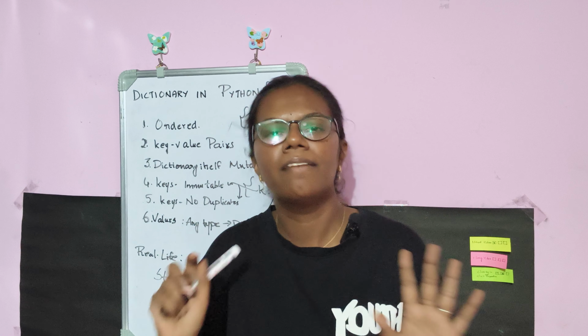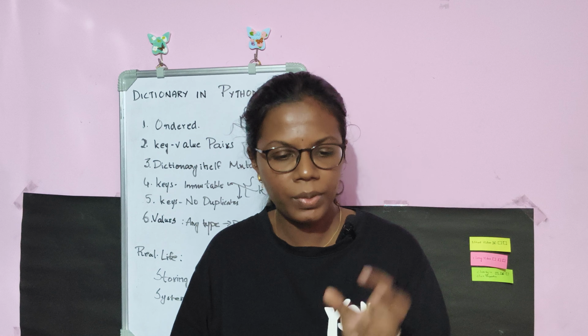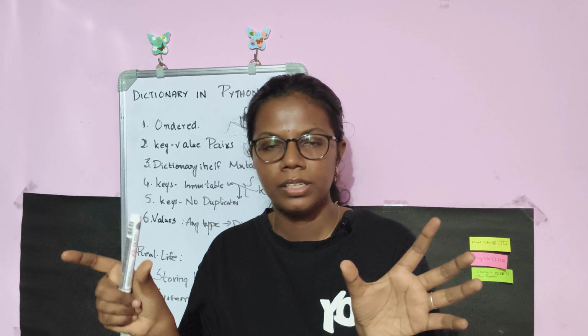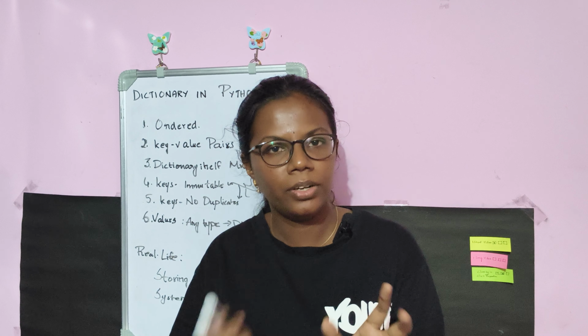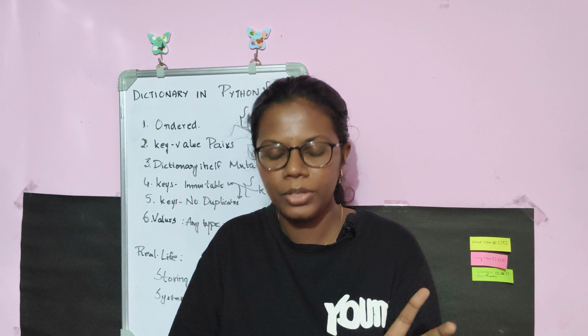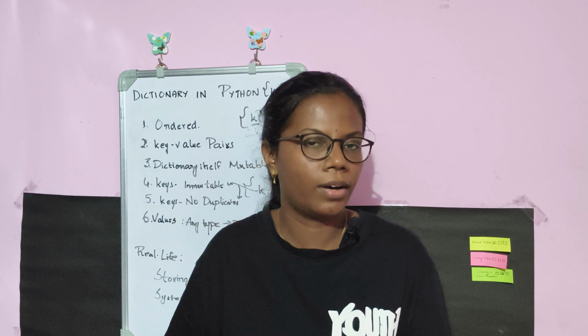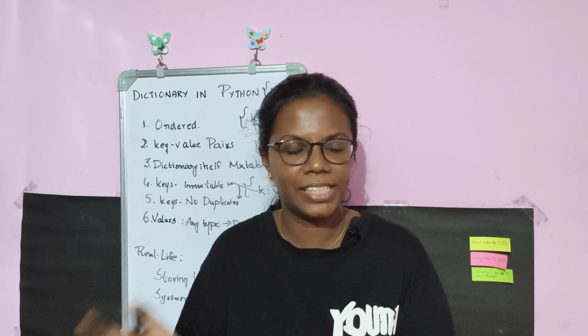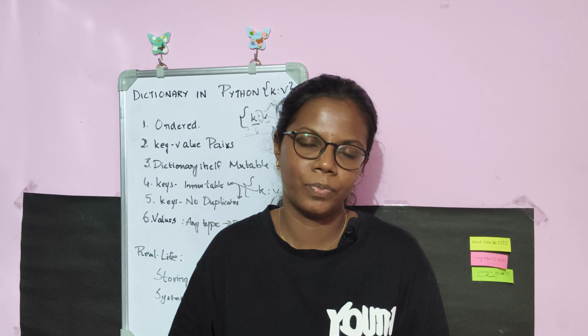So, if you are having a website, how will it look like? Generally, you will enter your username, colon, and on the right side of the colon you will be entering your name, next to which you might have mail id and you will have a colon, and on the right side of the colon you will be entering your mail id. This is how a login page of every website looks like, right? That is where a dictionary is being used in real life too.